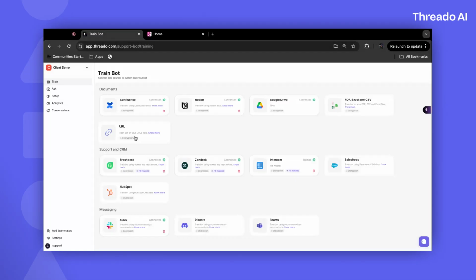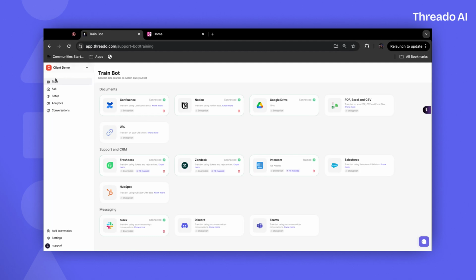Greetings. Today we're going to guide you on how to train the Threado AI bot using Freshdesk articles and tickets. This training process significantly streamlines the task for agents to find answers from previously closed tickets and respond to customers efficiently. The bot is designed to swiftly locate historical data from closed tickets and provide the appropriate response.